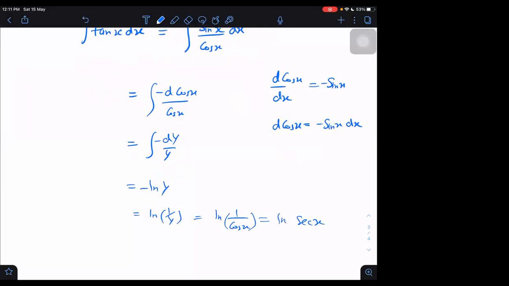Yes, sir. If I have to do it or you have to do it, you don't do this unnecessarily. After this, you can directly write, if you know the logic, that it is now in terms of cos. So you can directly write it as minus of ln secant cos x, and minus ln cos x will become directly ln secant x. We can do this directly.